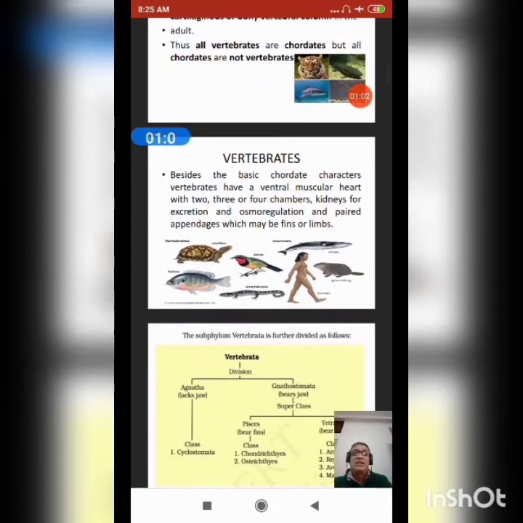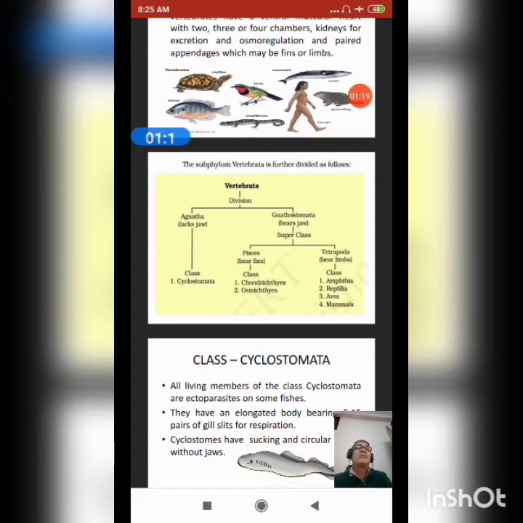Besides the basic chordate characters, vertebrates have a ventral muscular heart with 2, 3 or 4 chambers, kidneys for excretion and osmoregulation, and paired appendages which may be fins or limbs. The subphylum Vertebrata is further divided as follows.